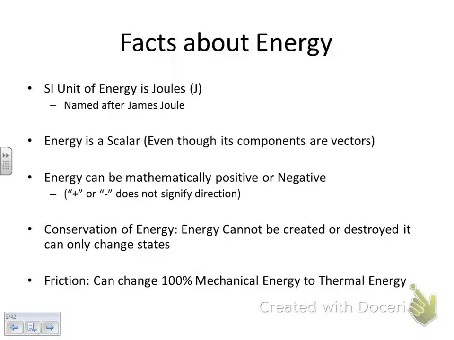It doesn't have a direction, which is really good because then we don't have to worry about trig or cosine so much as trying to figure everything out and breaking everything up into its components when we add different types of energy. Even though energy is a scalar, it can be mathematically positive or negative, but the positive or the negative you see does not mean its direction. That's actually the mathematical amount.